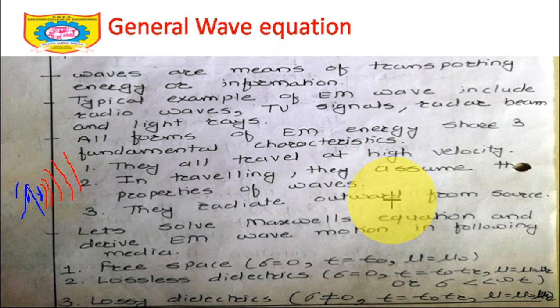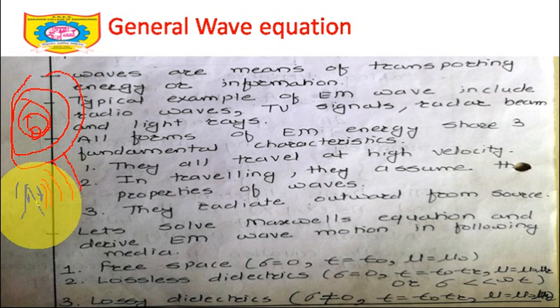If you throw a stone into the ocean or wherever water is stored, if you just drop one stone, there are certain waves emitted from the point where you dropped the stone, something like this. This is also one kind of wave because it's a disturbance which you have created. Similarly, in free space, if your mobile tower antenna is radiating energy, the radiated energy will be normal to that antenna, and we say that they radiate outward from the source. So these are the three properties which electromagnetic waves usually follow.